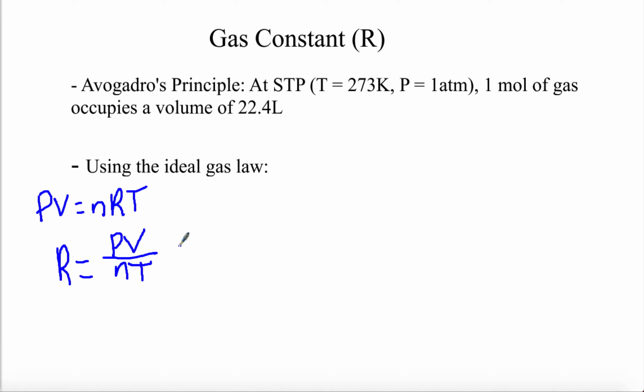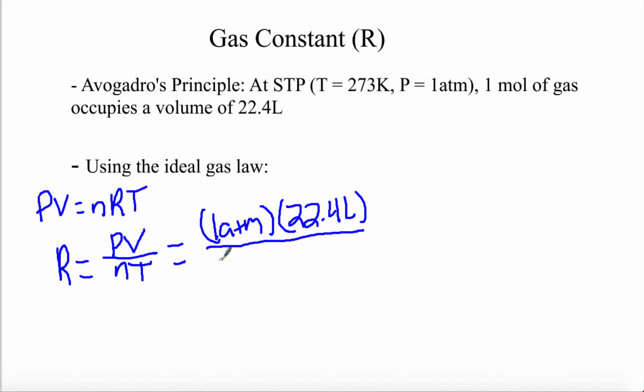Okay, so let's go ahead and plug in some values. So we know the pressure is 1 atmosphere. A gas will occupy a volume of 22.4 liters. This is when 1 mole of gas is present, and the temperature is 273 Kelvin.